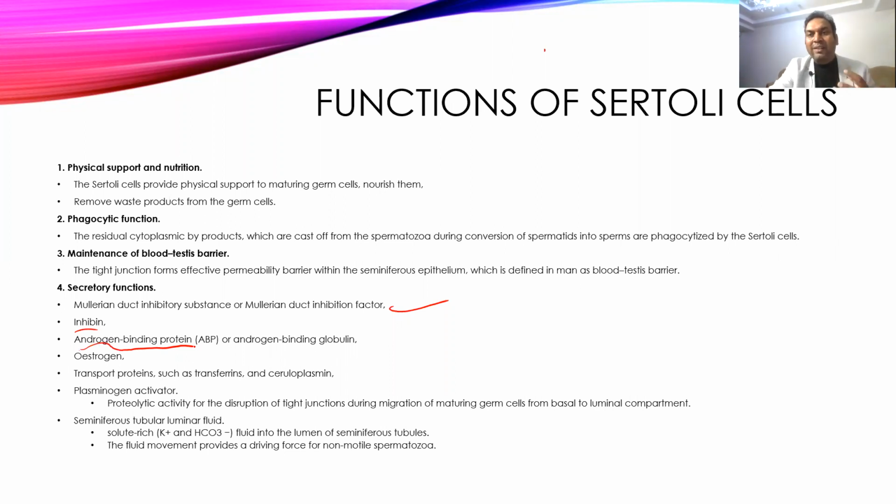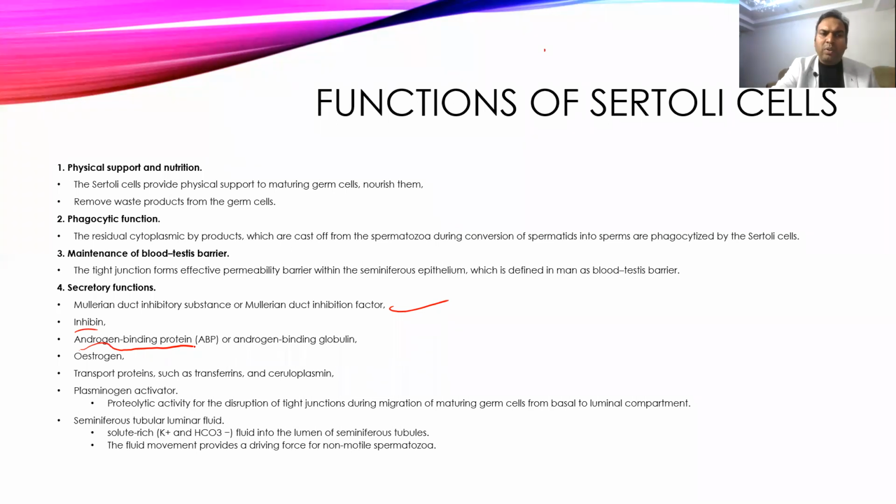This is important because whatever testosterone is secreted by the Leydig cells will immediately combine with this androgen binding globulin, which is present in the seminiferous tubules, and increase the concentration of testosterone within the seminiferous tubules. That high concentration of testosterone is very important for the production and maturation of the sperms. Then it also releases the estrogen hormone. It is one of the sources of estrogen in males.